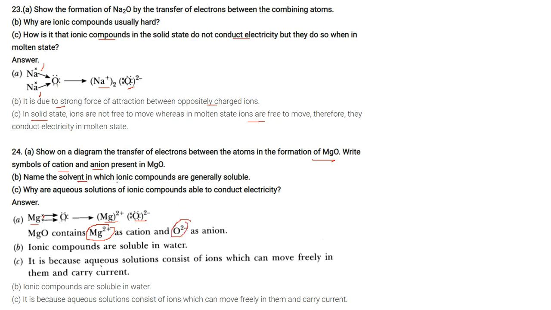Name the solvent in which ionic compounds are generally soluble. So ionic compounds are soluble in water. Why are aqueous solutions of ionic compounds able to conduct electricity? Because of free ions, available ions. It is because aqueous solution consists of ions which can move freely in them and they carry current.